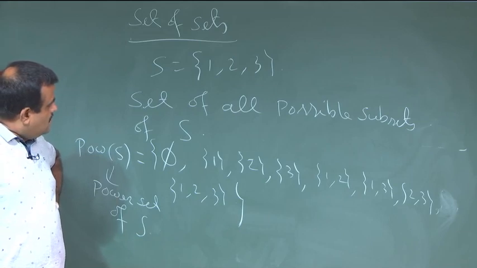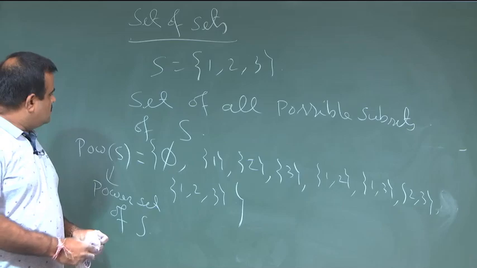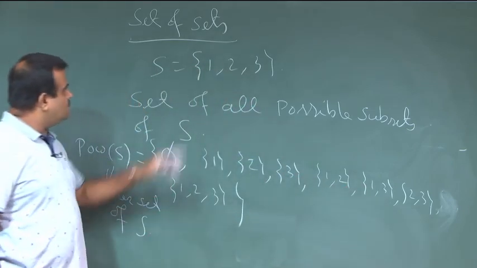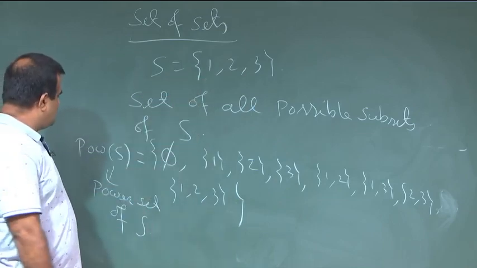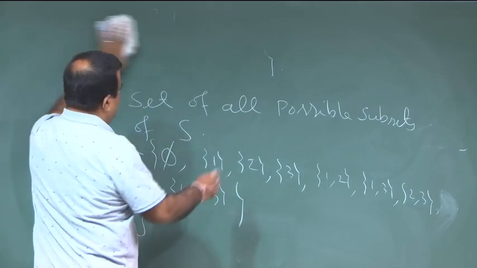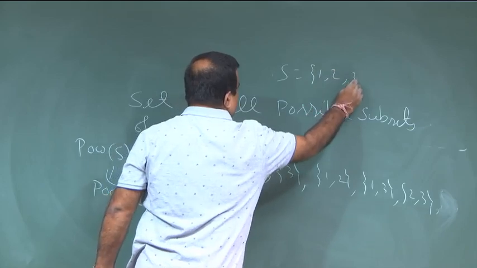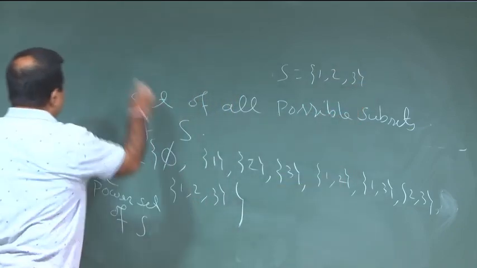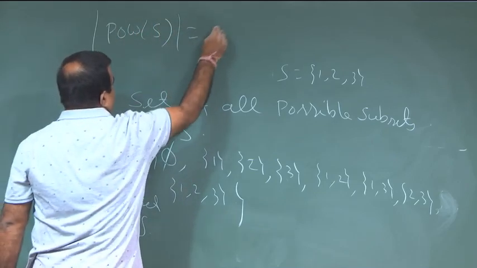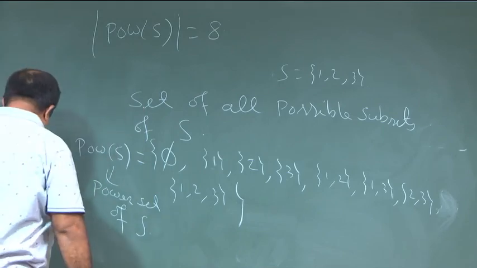Now, how many elements are there in this power set? 1, 2, 3, 4, 5, 6, 7, 8. There are 3 elements in S, and the cardinality of the power set of S is 8.